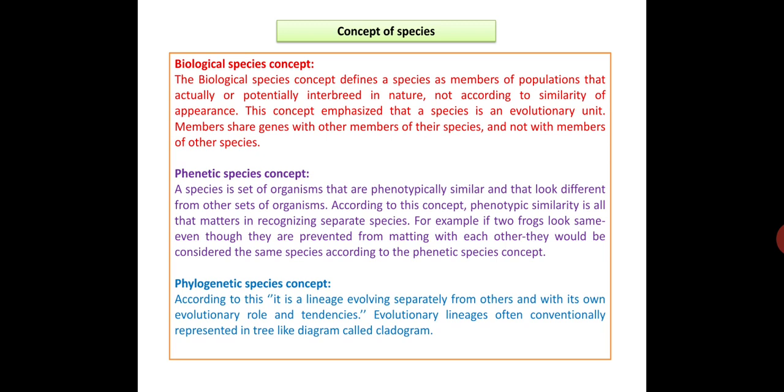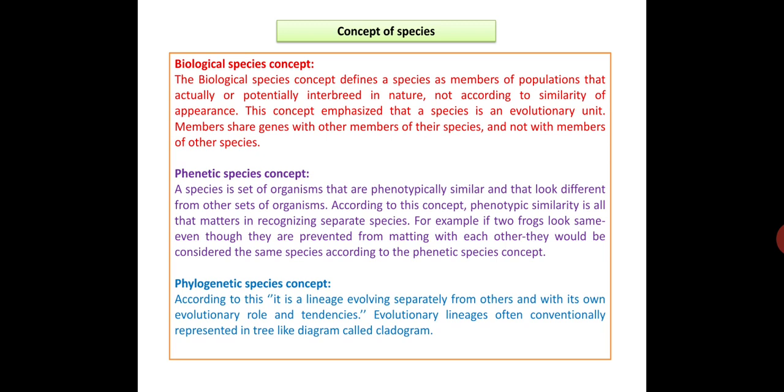The biological species concept defines a species as a member of a population that actually or potentially interbreed in nature, not according to similarity of appearance. This concept emphasizes that a species is an evolutionary unit. Members share genes with other members of their species and not with members of other species.